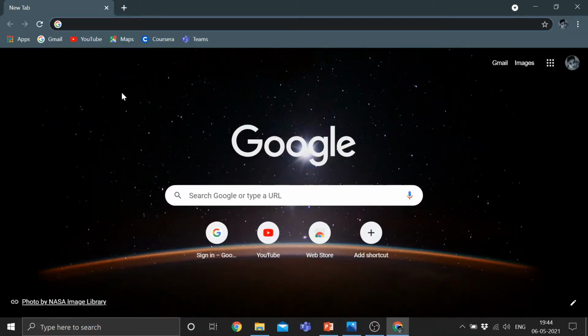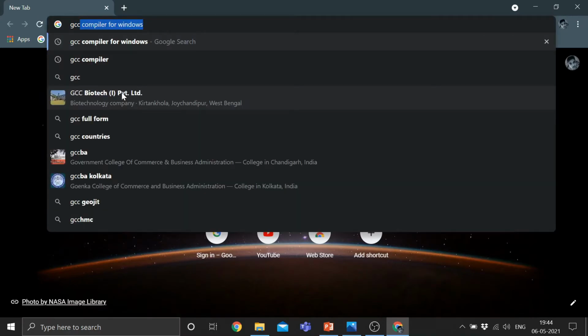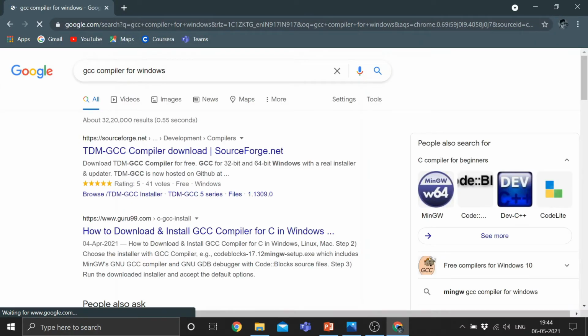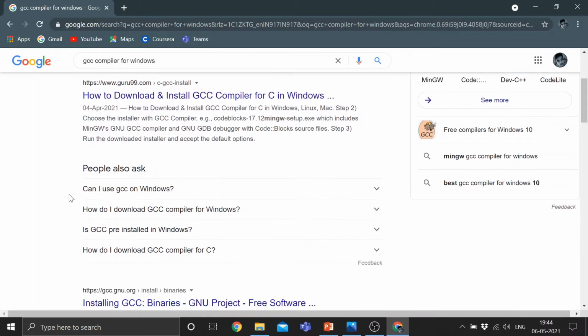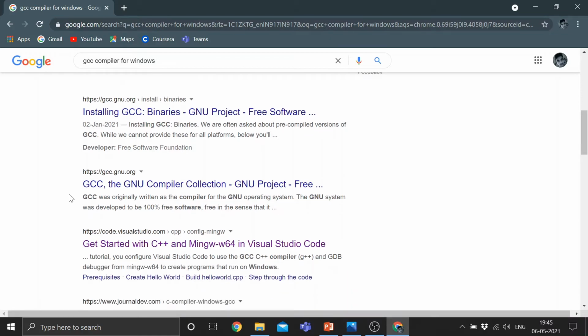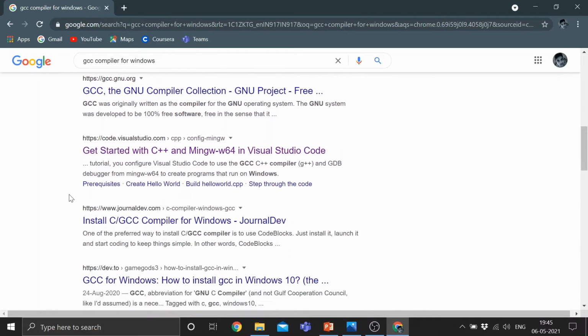In order to download the compiler, just write gcc compiler for Windows right here and press enter. gcc is basically the compiler for C language. I am also finding the website of that IDE from where I will download it. So this is the website code.visualstudio.com. We will use that IDE in our next video. So let's open this in a new tab.